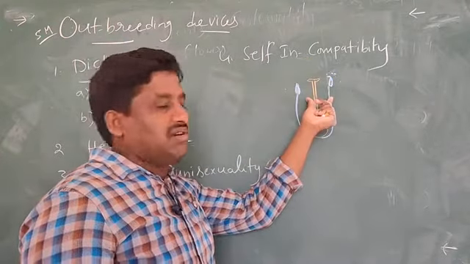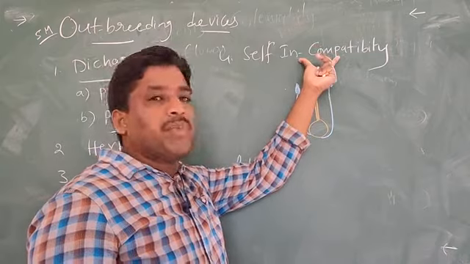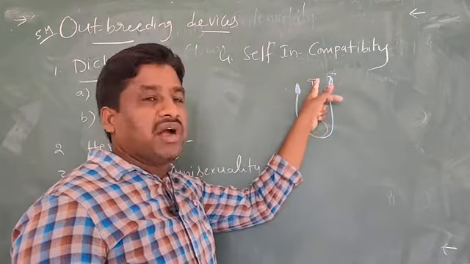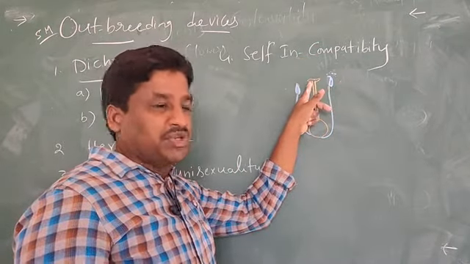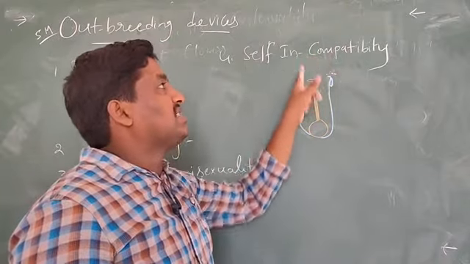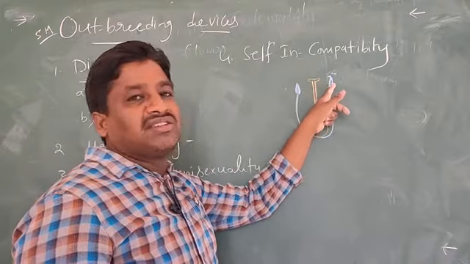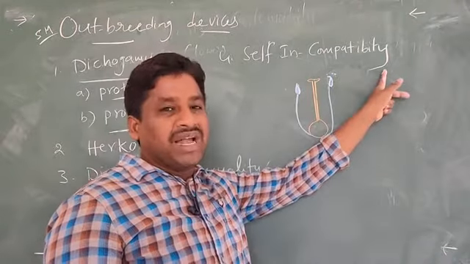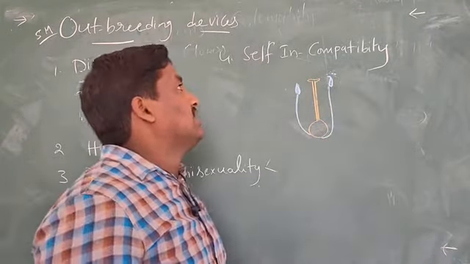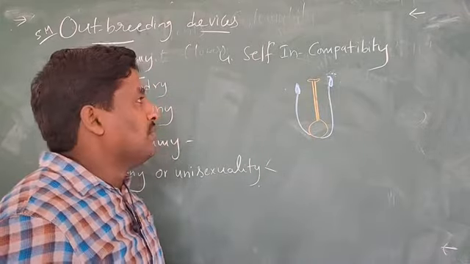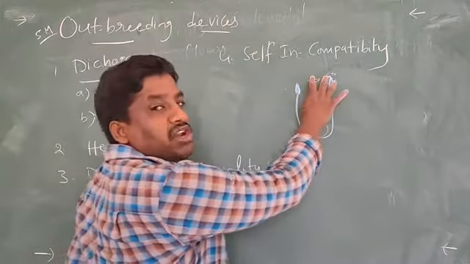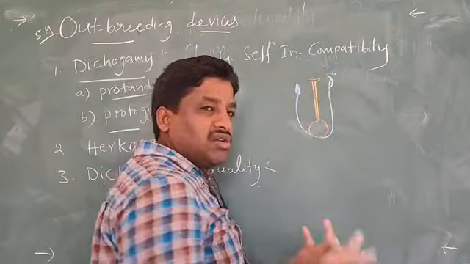Self means the same; incompatibility means pollen is landing onto the stigma, but the stigma is not receptive. Receiving means compatibility. Here the stigma is not receiving these pollen grains, so that's why it is called incompatibility. In this way, self pollination is prevented and cross pollination is favored.